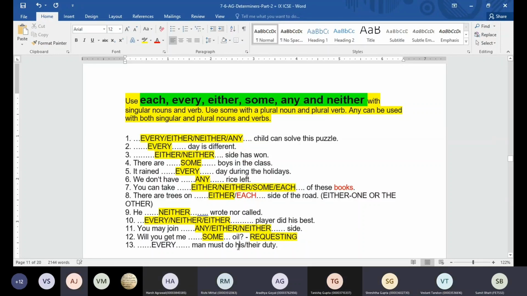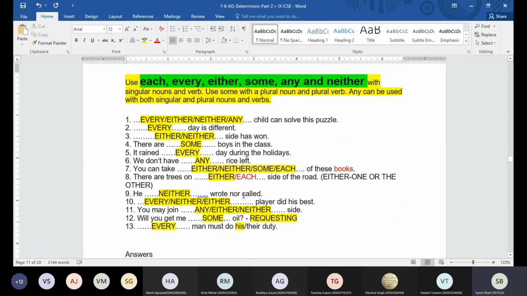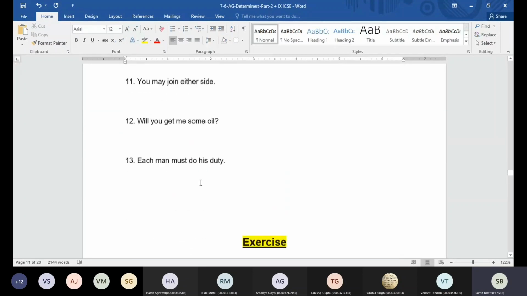His. Right. Okay, why is it his and not their? Sir, because each and every use the singular form of the verb. Yes. Okay. When the verb is singular, what type of pronoun am I going to use? Singular only. Okay. So that's the reason, guys. Okay, you can check the answers from here too.